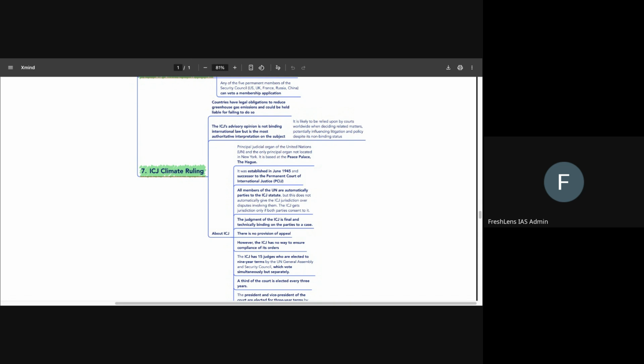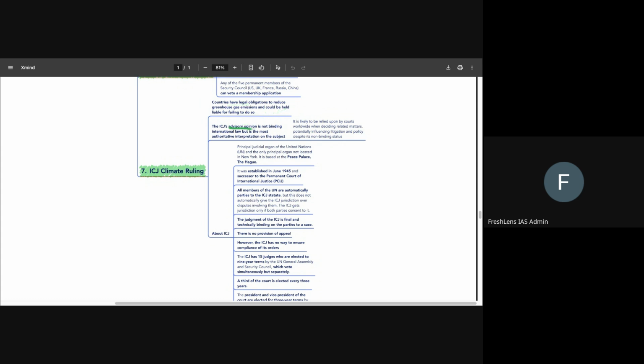And in that context, last year, the ICJ gave an advisory opinion, not a judgment. It was an advisory opinion by the International Court of Justice that countries do have a legal obligation to reduce greenhouse gas emissions, and they can be held liable for failing to do so. So if the countries, both developed as well as developing, do not reduce greenhouse gas emissions, they can be held liable for failing to do so.